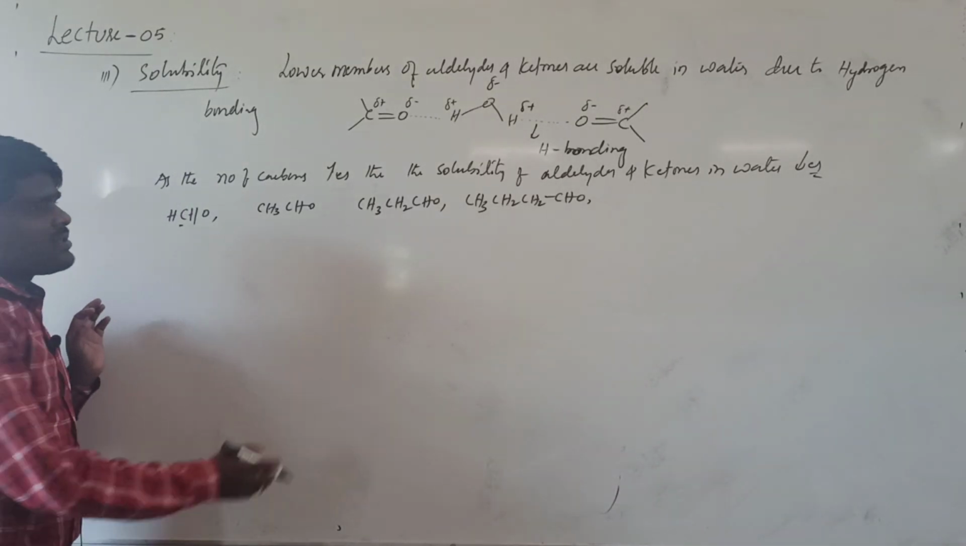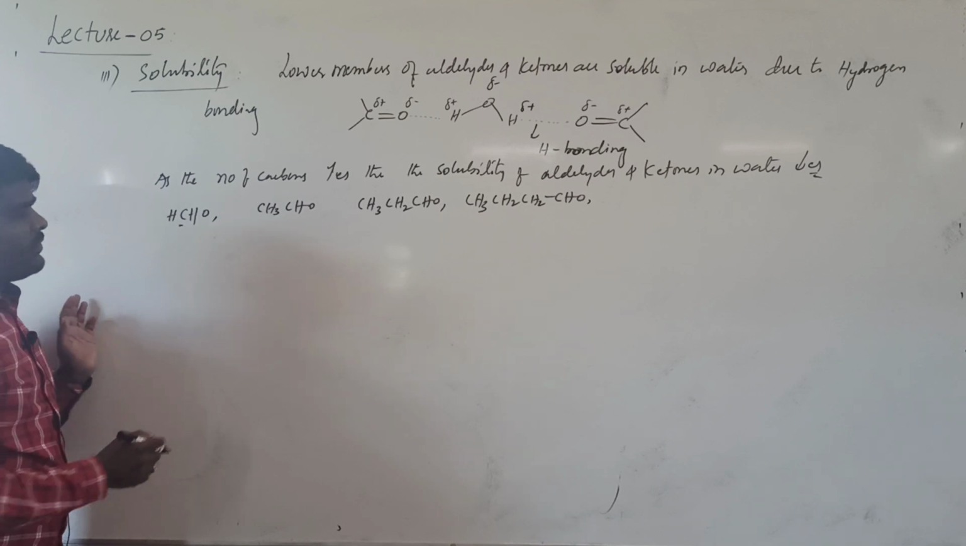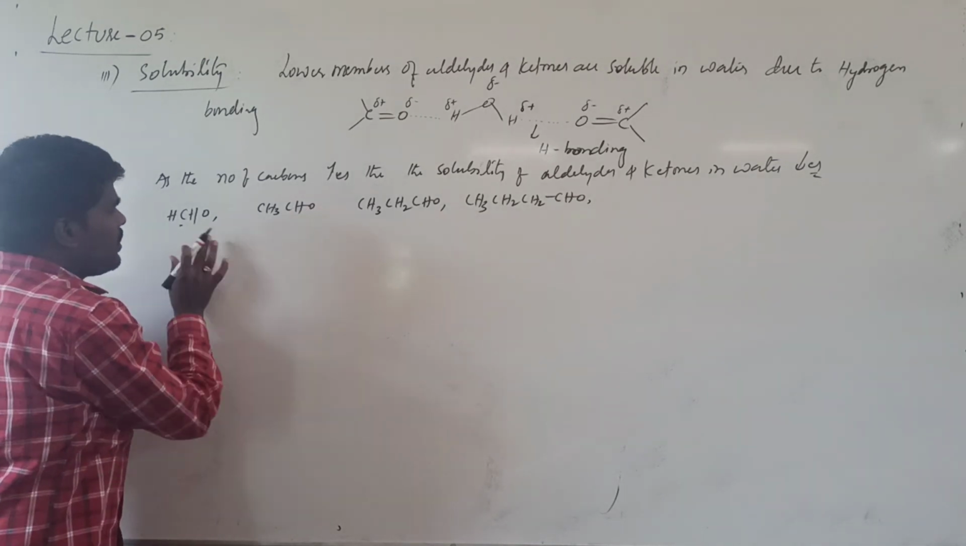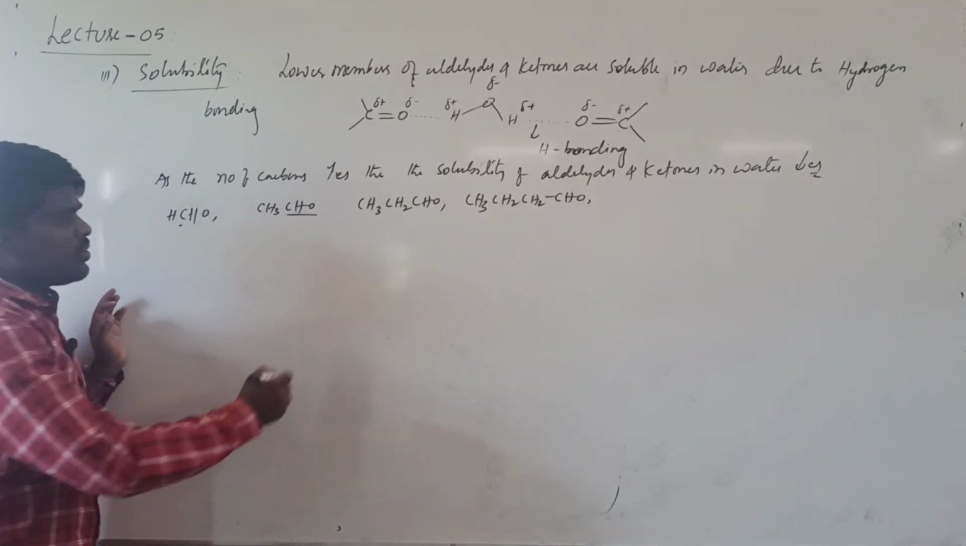Now see, the solubility is because of the carbonyl group. There are two parts in this particular molecule. If you observe all these compounds, what is remaining constant? The aldehyde group is remaining constant. It is only one group.